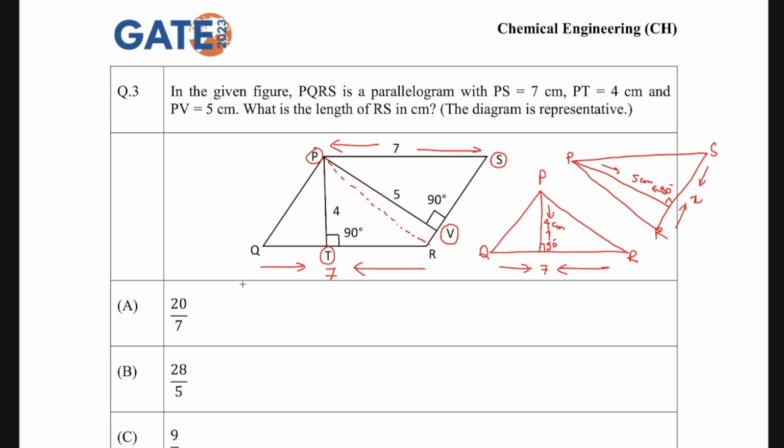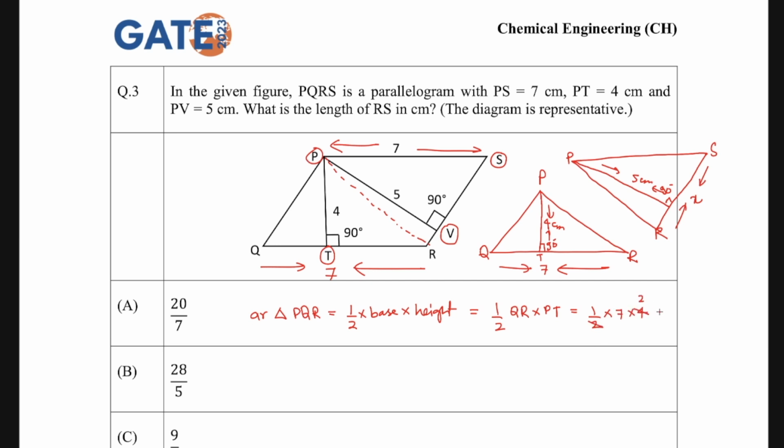If I calculate the area of triangle PQR, the area is half base into height. The area of triangle PQR is going to be half, where the base is QR and the height is PT. This is T, this is PT. So this is going to become half into 7 into 4.